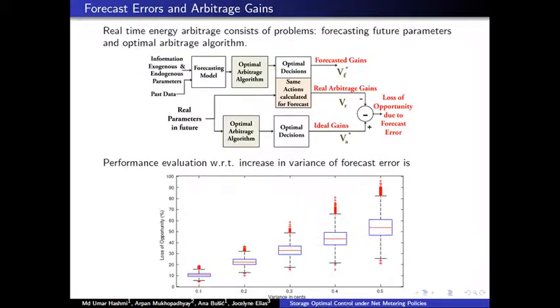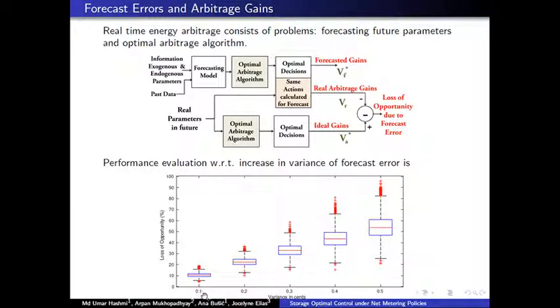Now, in real time we will not have accurate information. We'll have forecast errors. So this arbitrage gain and the loss of opportunity from the end user perspective is very sensitive to the accuracy of the forecast.